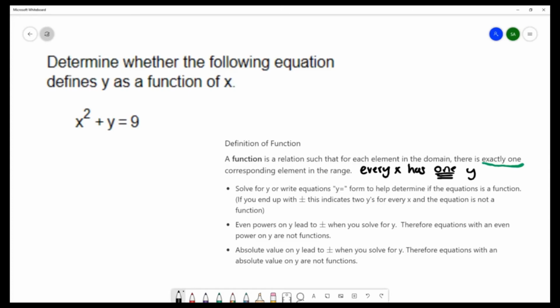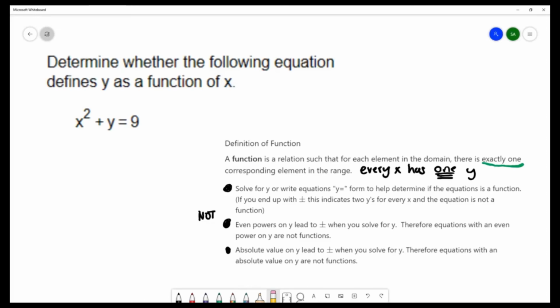I also pulled in some bullet points from our notes that give us indicators of when something is not a function. So these are some indicators that can clue you in to a violation of that definition.